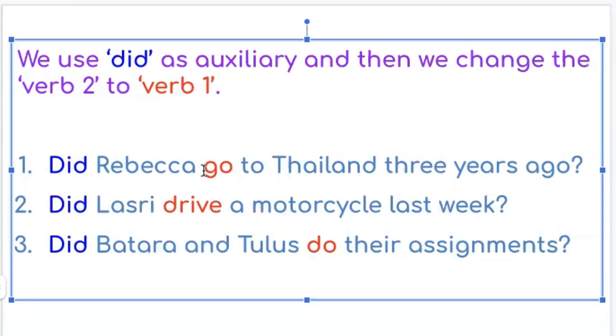And the verb 1 is highlighted red, I think it is red, right? Okay, let's read the question once again. Did Rebecca go to Thailand 3 years ago? Pay attention to the intonation. It is rising intonation at the end of the sentence. Did Lasri drive a motorcycle last week? Did Batara and Toulouse do their assignments? Okay, you see the rising tone, yeah? All right.